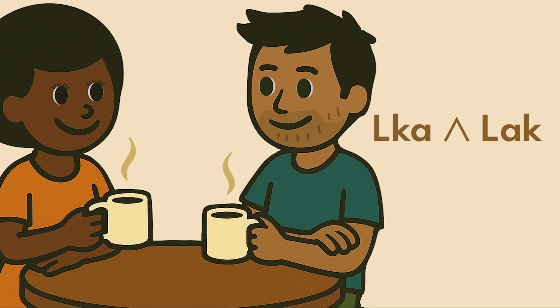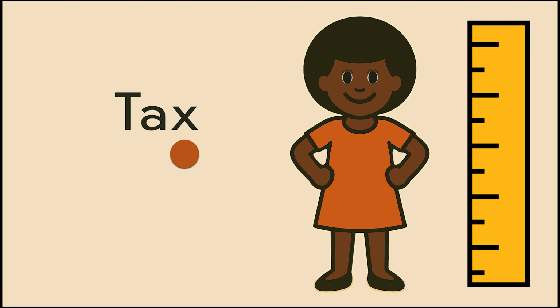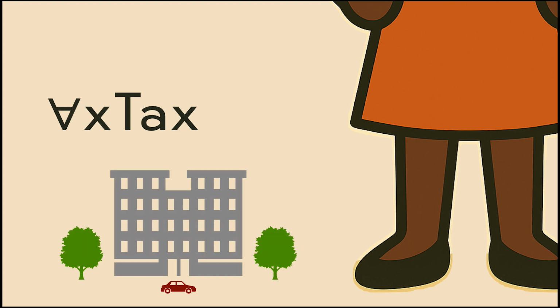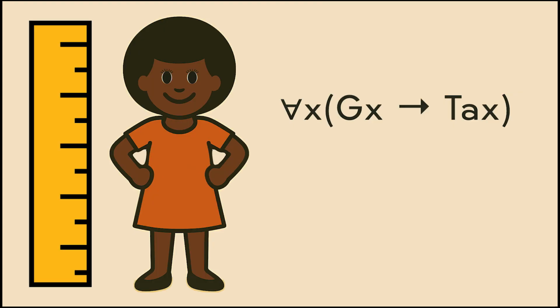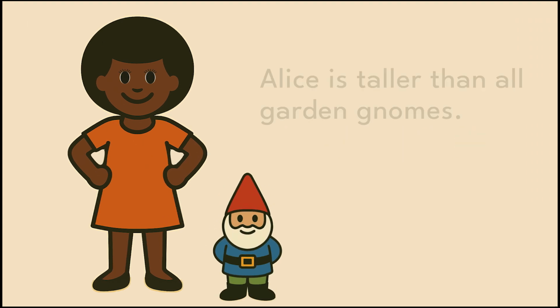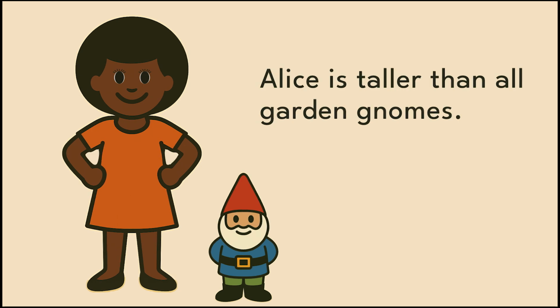Or consider, Alice is taller than x. We need a quantifier to make sense of x. If we use the universal, we end up with, for all x, Alice is taller than x. Alice is taller than everything. Which is kind of weird, not really something we would say. So let's narrow it down. For all x, if x is a garden gnome, then Alice is taller than x. Alice is taller than all garden gnomes.